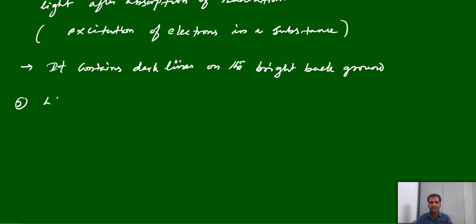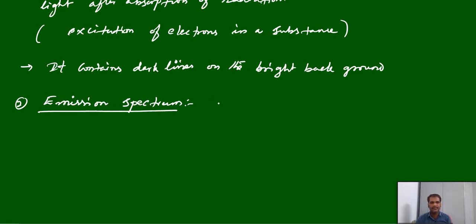Second one, emission spectrum. What is the emission spectrum?